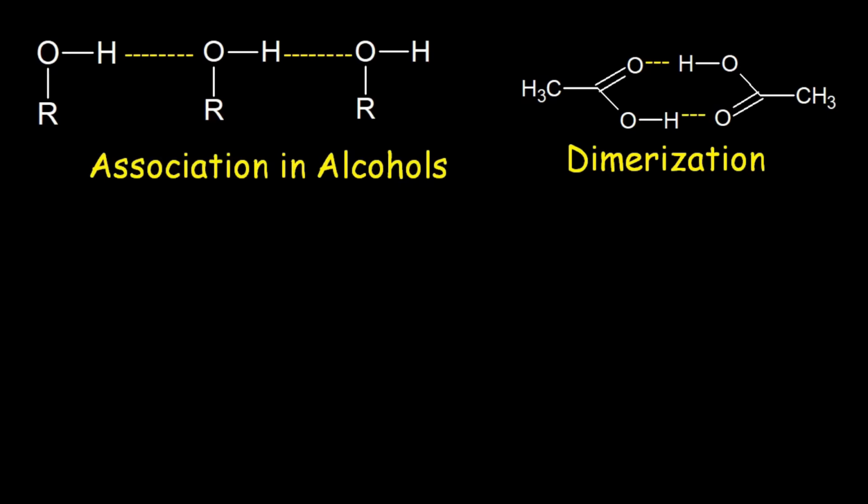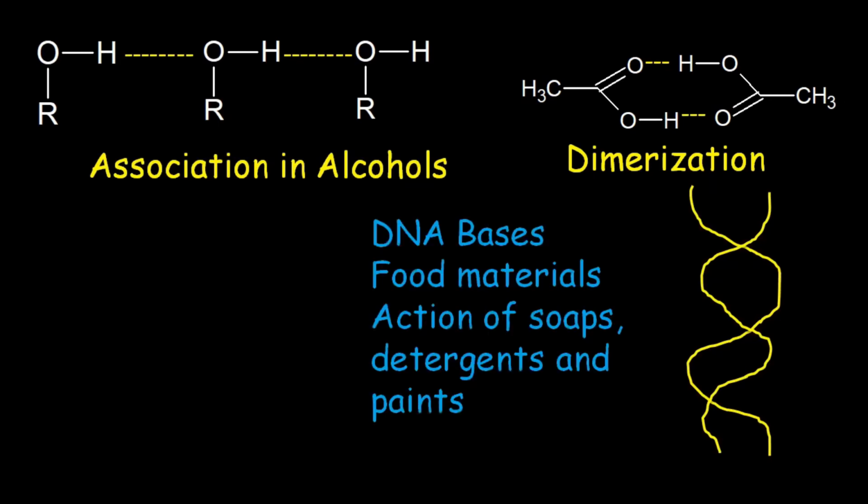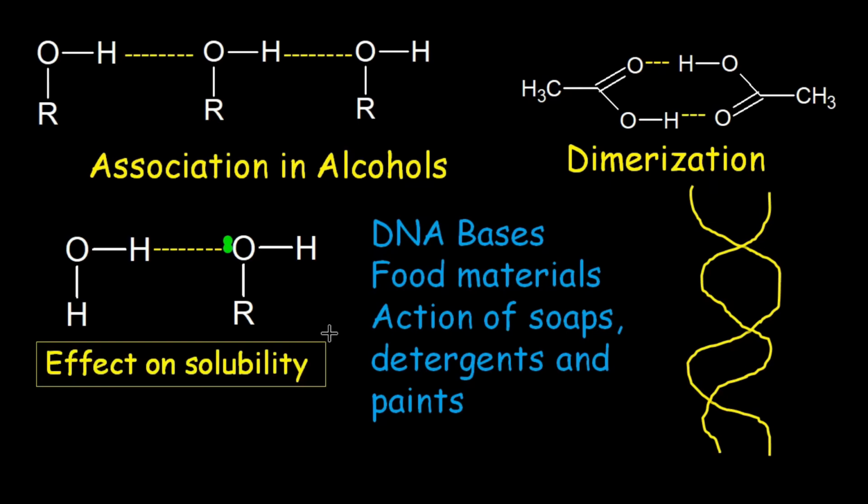Hydrogen bonding has diverse applications in the existence and stability of various molecules like DNA, where the purines and pyrimidines, the base pairs, are linked together with hydrogen bonding. The stability of food materials, and the action of soaps, detergents, and paints, is all due to hydrogen bonding. Intermolecular hydrogen bonding is also involved in the solubility of alcohols in water. Alcohol molecules become associated with water molecules, resulting in dissolution of alcohol in water.